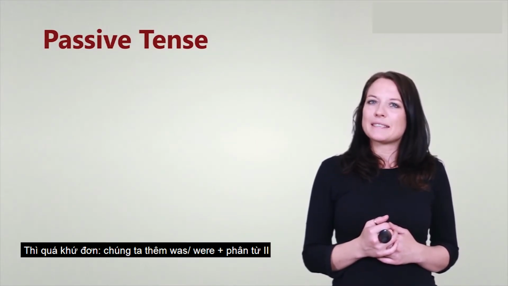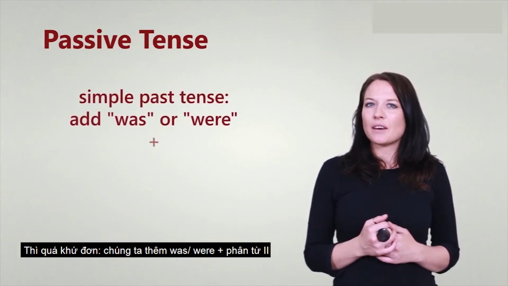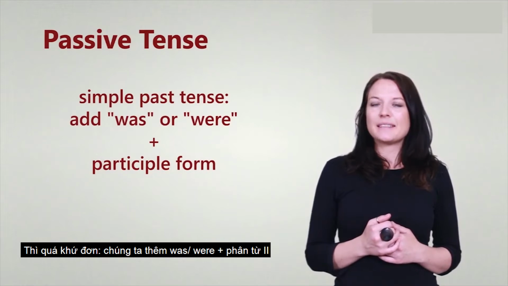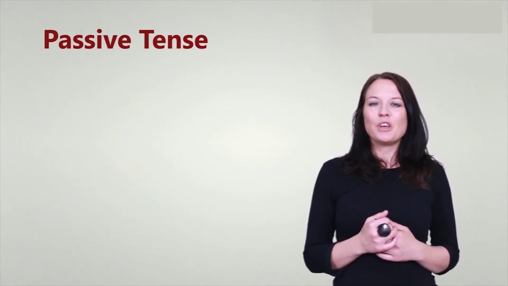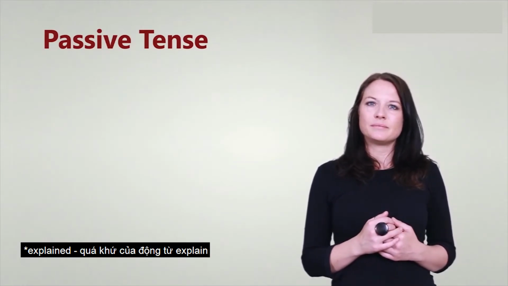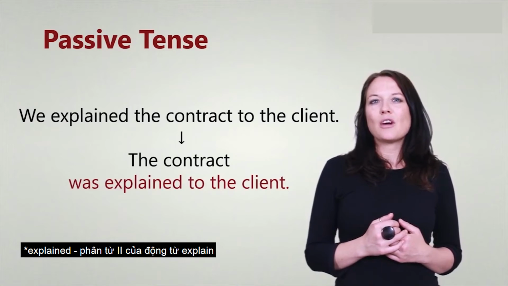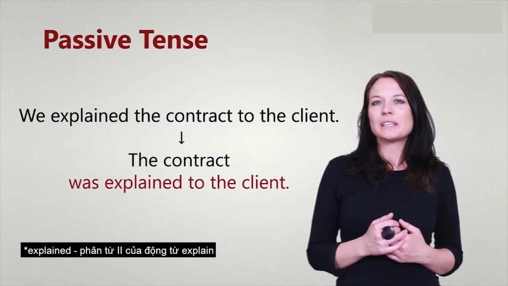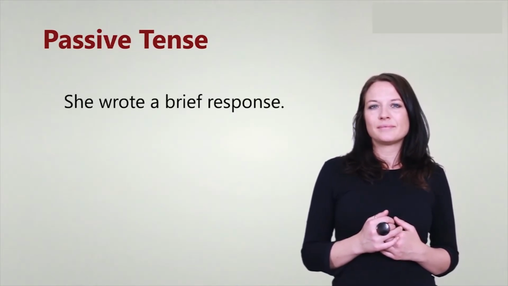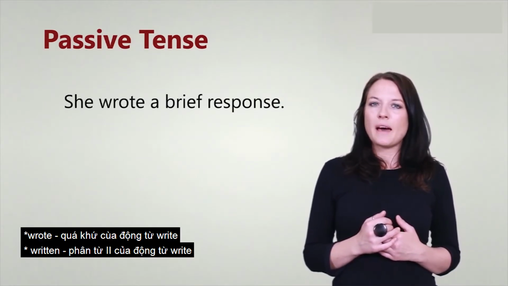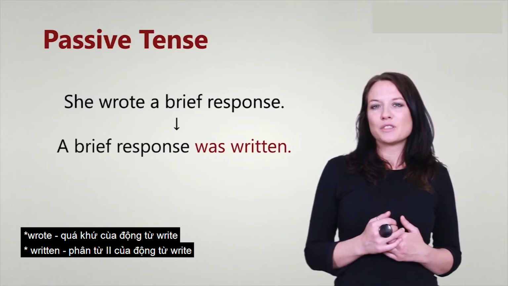In the simple past tense, we add either was or were plus the participle. For example, we explained the contract to the client becomes the contract was explained to the client. She wrote a brief response becomes a brief response was written.